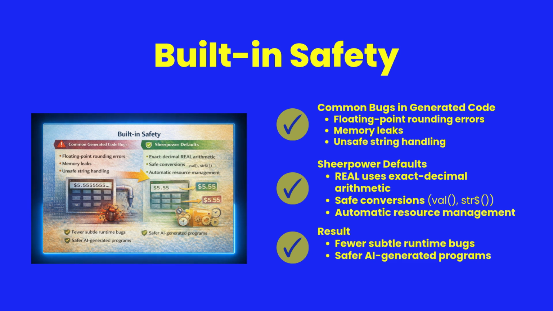Another advantage of Sheerpower is that many common programming mistakes are eliminated by default. For example, real values use exact decimal arithmetic, which avoids the floating point rounding problems common in many languages. The runtime also manages resources automatically, preventing memory leaks and simplifying program structure. As a result, both human-written and AI-generated programs are safer and more predictable.